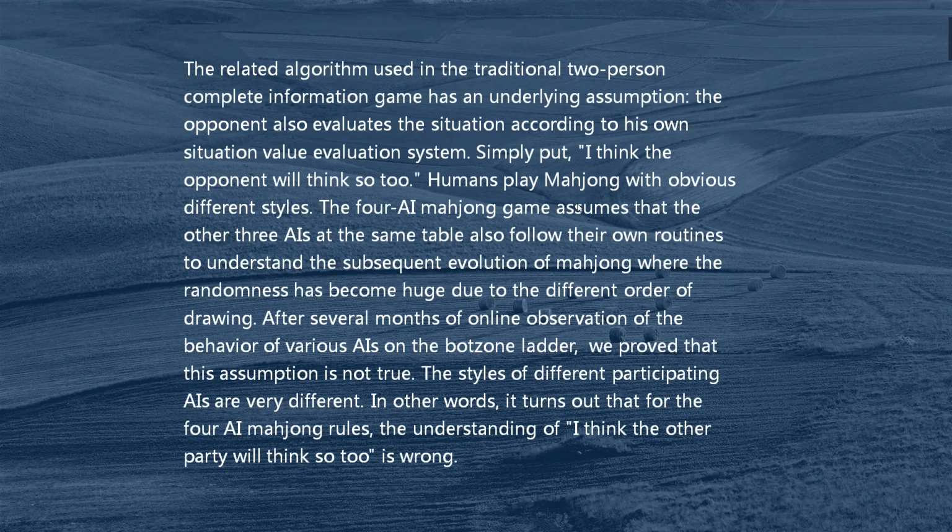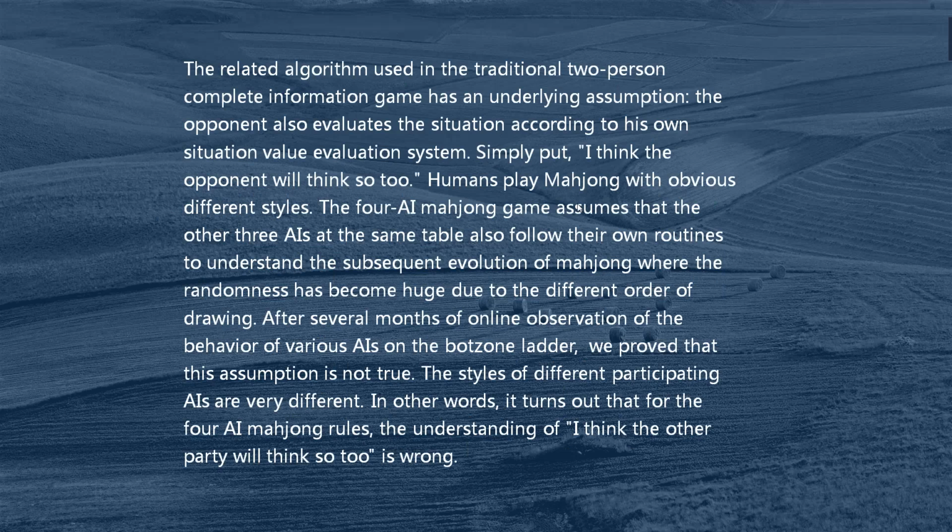Simply put, I think the opponent will think so too. Humans play Mahjong with obviously different styles. The 4-AI Mahjong game assumes that the other 3 AIs at the table also follow their own routines, but the randomness in subsequent evaluation has become huge due to the different order of drawing.